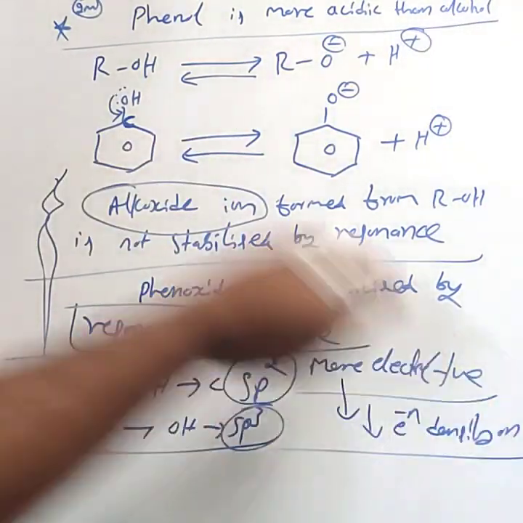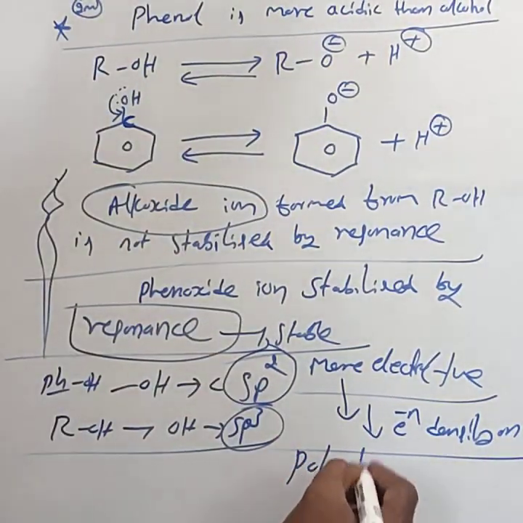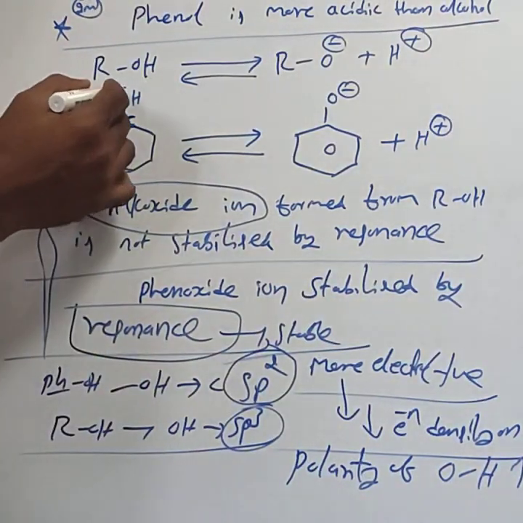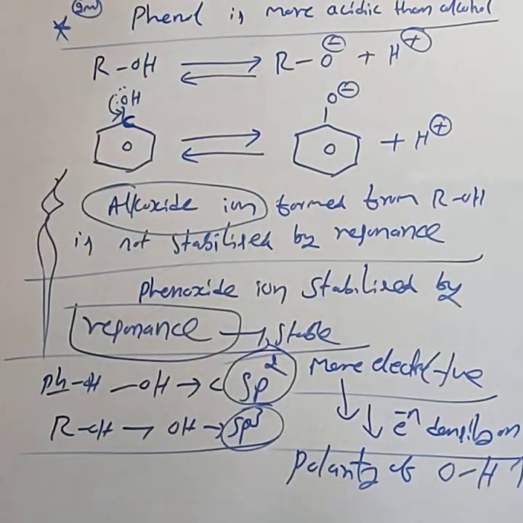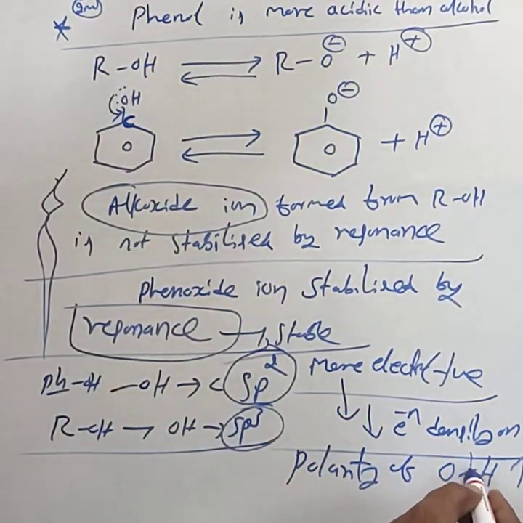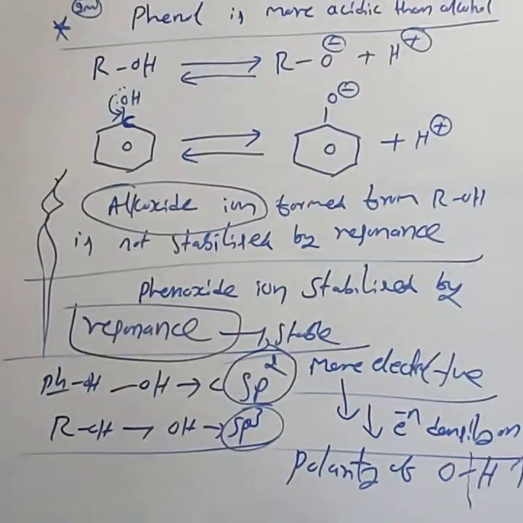When the electron density on oxygen decreases, the polarity of the OH bond increases. Due to that increase in polarity, this OH bond can be easily broken. That means phenol easily loses the proton. This is the second type of explanation.